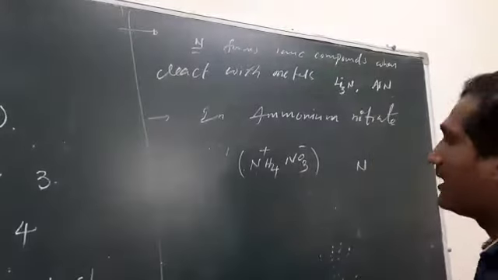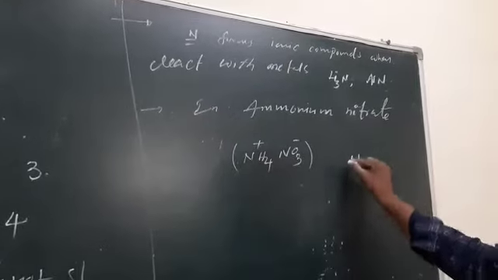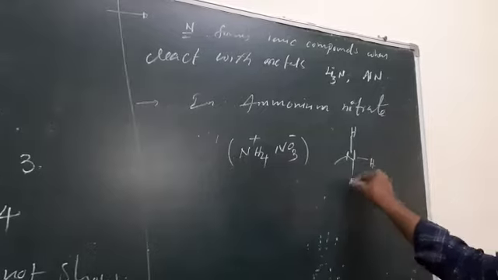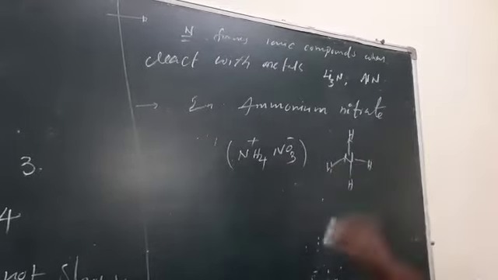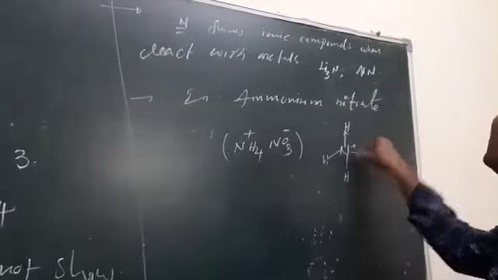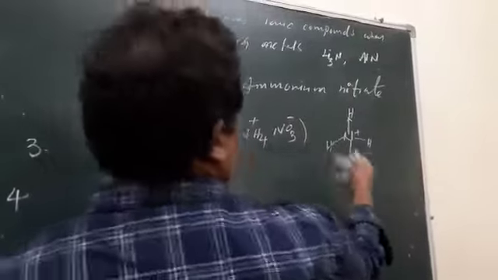In all ammonium ions, around the nitrogen 4 bonds exist. One is a coordinate covalent bond, the remaining 3 are covalent bonds. So the covalency of nitrogen in the ammonium ion is 4. This is the example you can take.